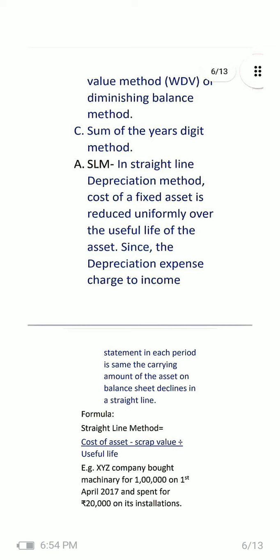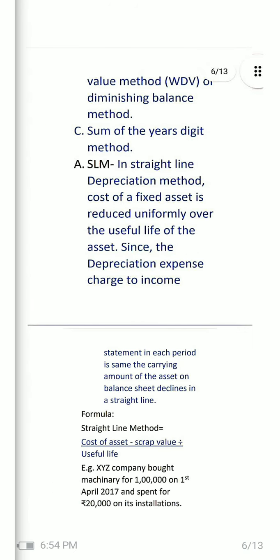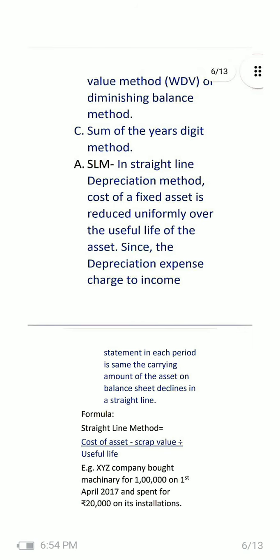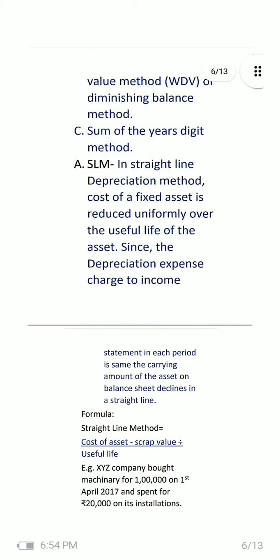Don't get confused there, because diminishing balance method or written down value method, or we can say reducing installment method, all are same. And the third type is sum of years digit method. So friends, basically methods of depreciation are three, which just now we have learnt. Now come to individual. What is straight line method?